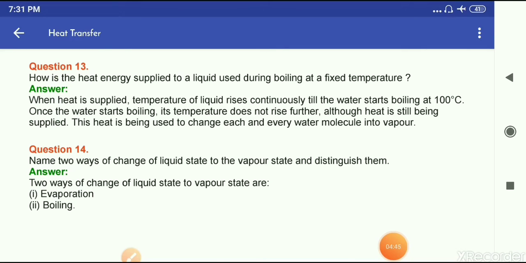Question number 13, how is the heat energy supplied to a liquid used during boiling at a fixed temperature? When heat is supplied, the temperature of the liquid rises continuously till the water starts boiling at 100 degrees Celsius.